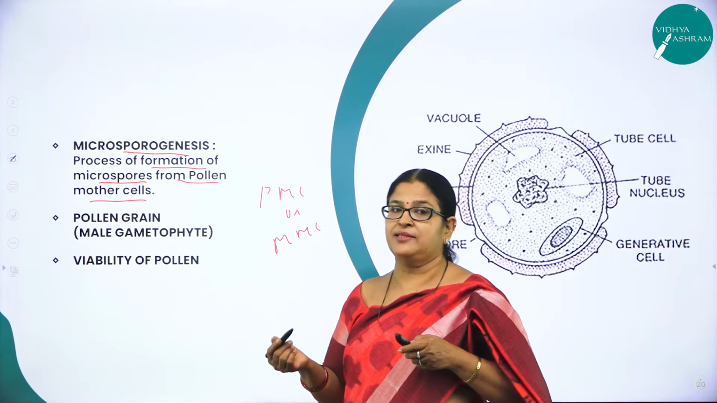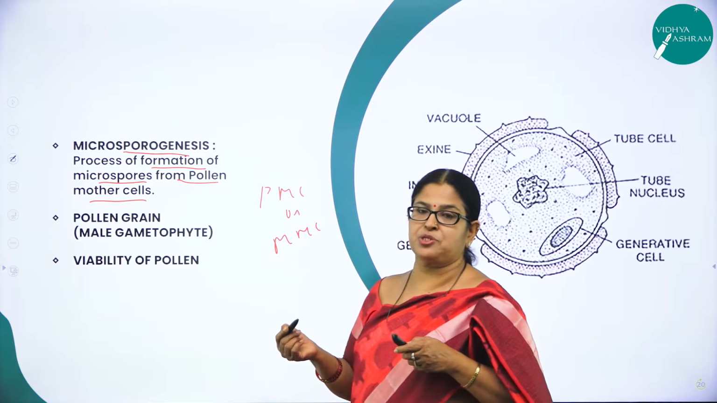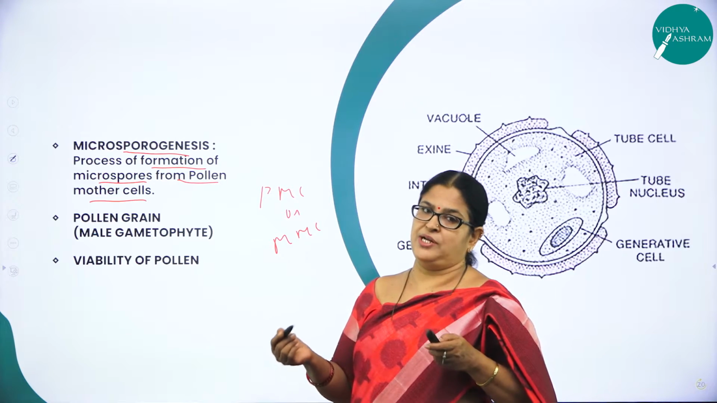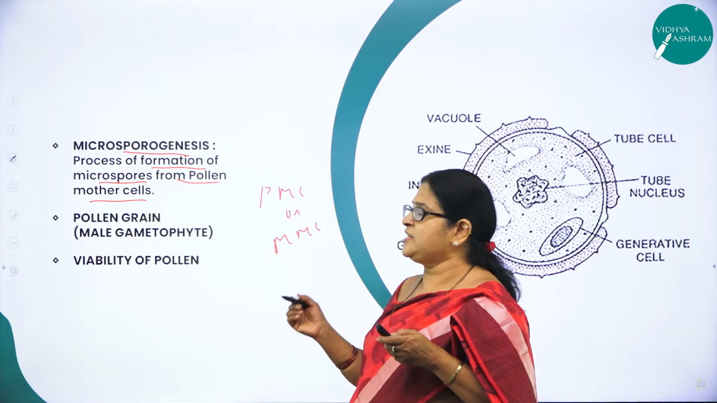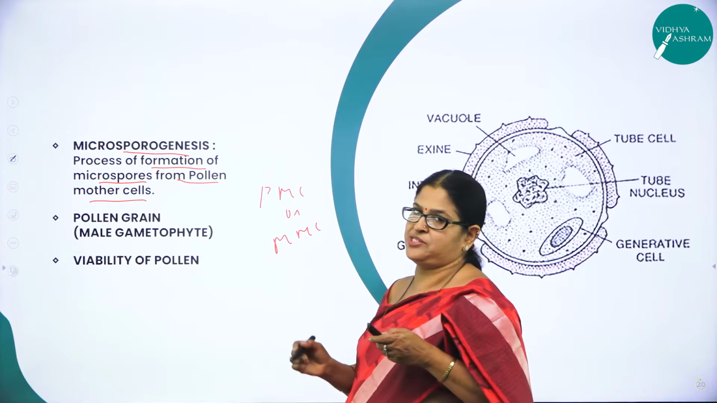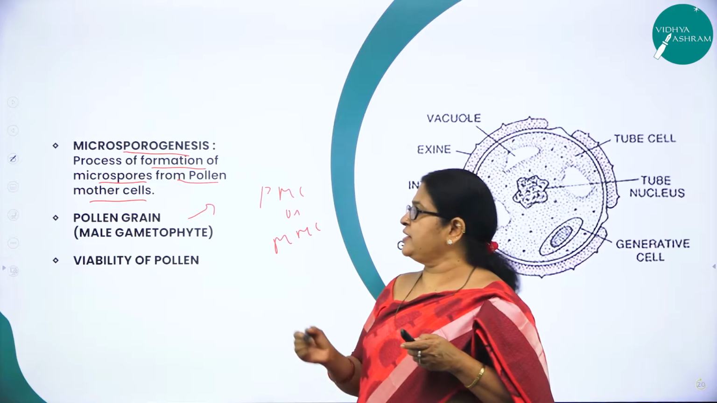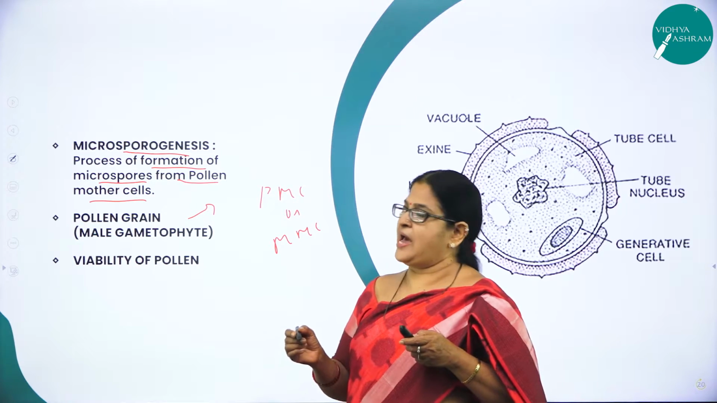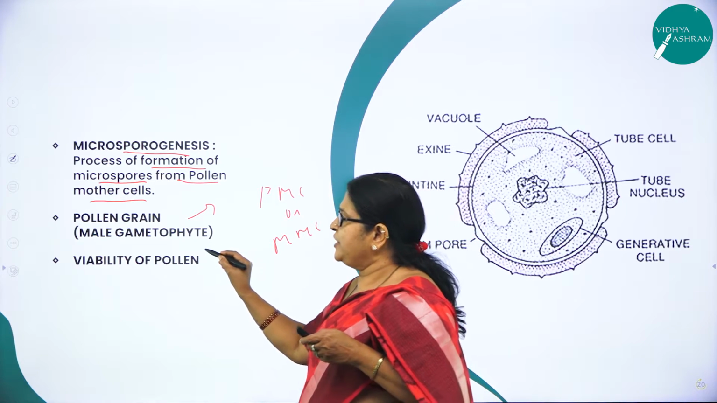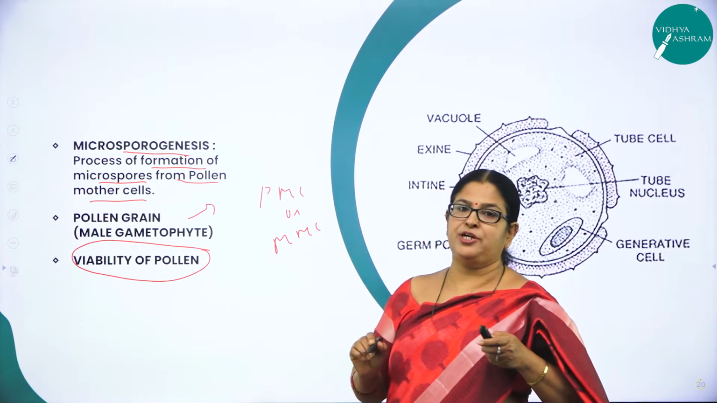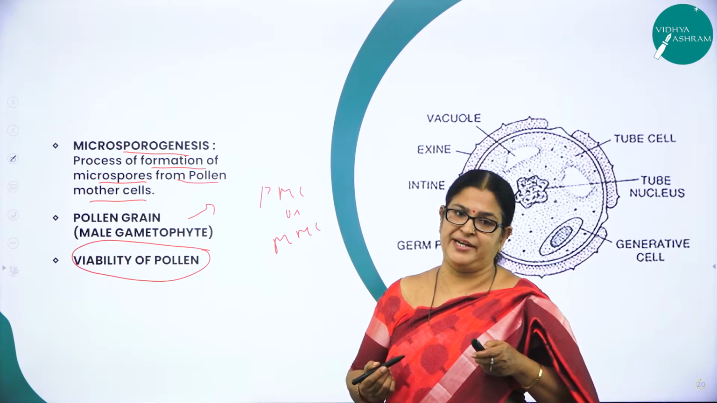As the anther matures, what will happen to these microspore tetrads? They will dissociate and develop into pollen grains. And as I said, each microsporangium produces several thousands of pollen grains. They are released through the dehiscence of the anther, right? And viability of pollen. What do you mean by viability? The capacity of the pollen grain to be functional is called viability, right?